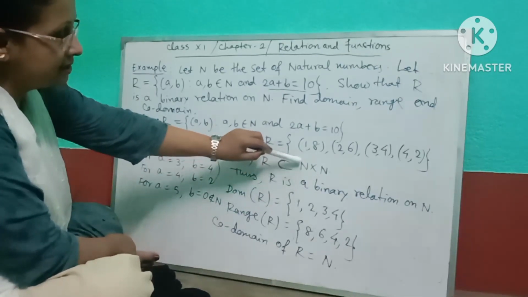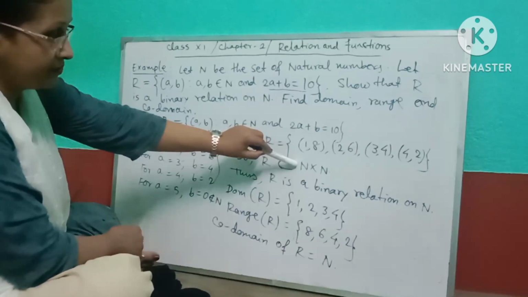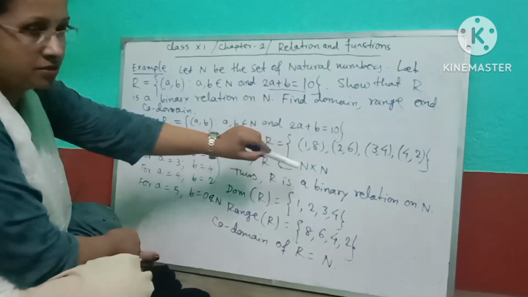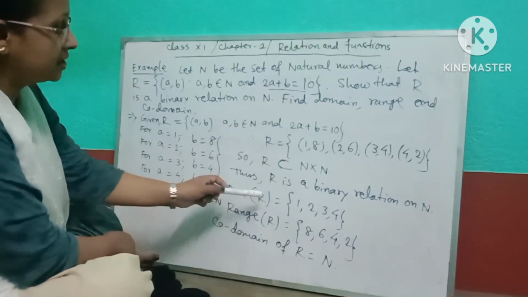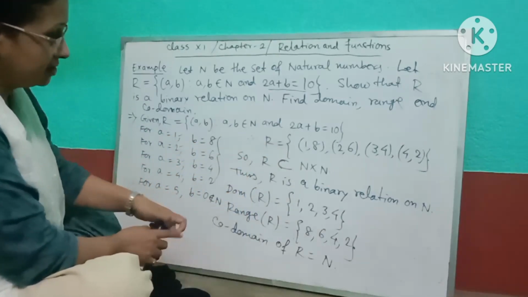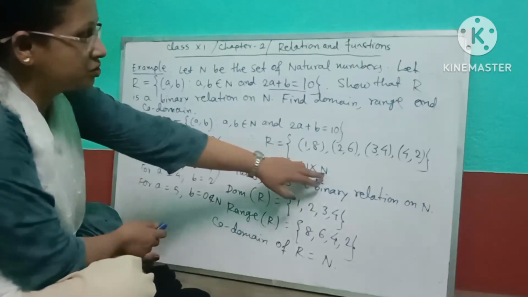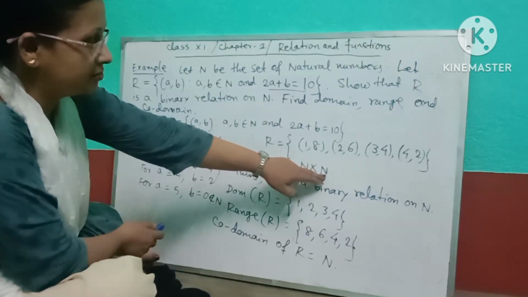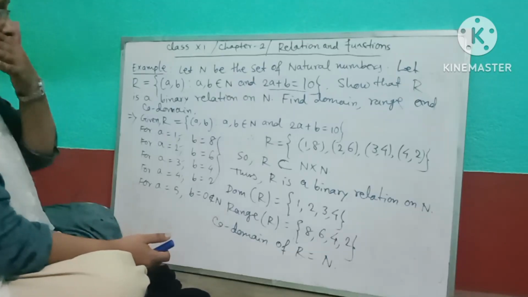Here N is what? The first component of each element in the relation comes from this natural number set, and the element from the range of R also comes from the set of natural numbers. So N is called the codomain set. Okay, understood?